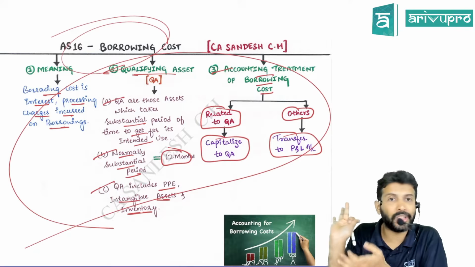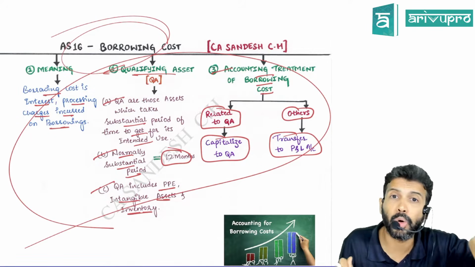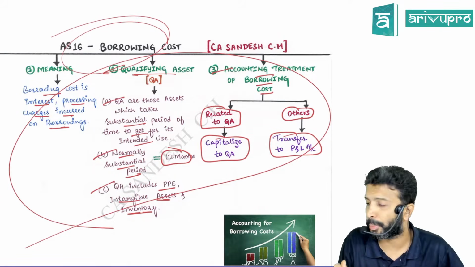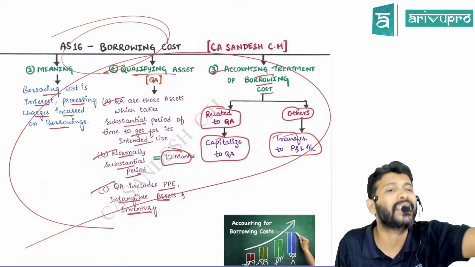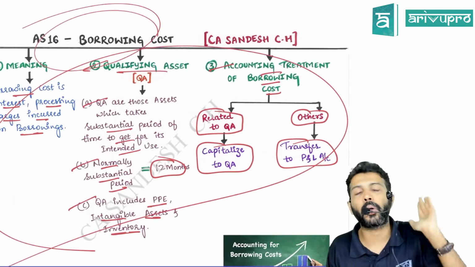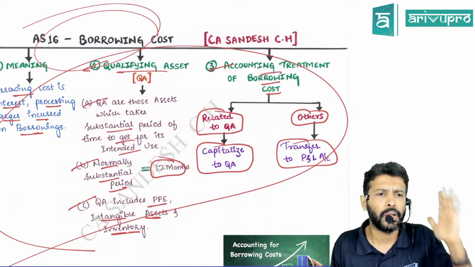So if you are producing inventory and have taken a loan for it, you will incur interest charges on the loan. That interest you will not transfer to P&L, but rather add to the cost of inventory. If inventory is a qualifying asset, then borrowing cost will be added to the cost of inventory. Otherwise, it will be transferred to P&L.